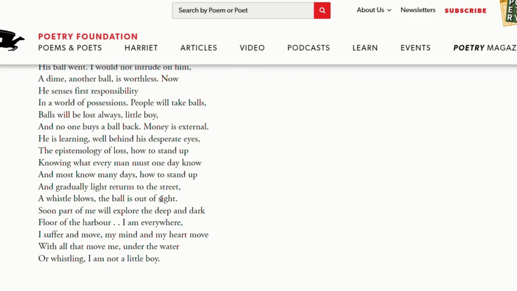People will take balls. Balls will be lost always, little boy, and no one buys a ball back. So ball is just an example. What the poet is trying to teach is that whenever you have anything, it is definite that that particular thing will not be there forever. It will be lost sometime or the other. So we need to take responsibility of that thing. Money is external. Money cannot buy everything back.